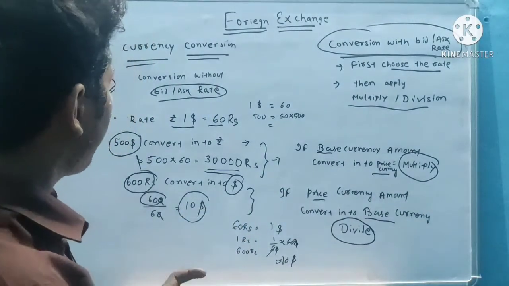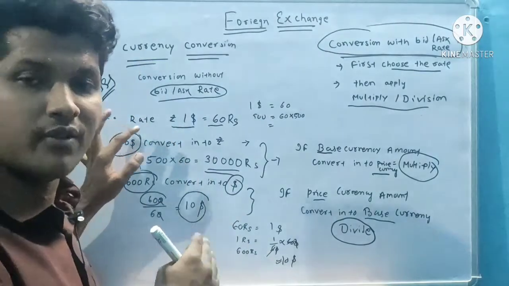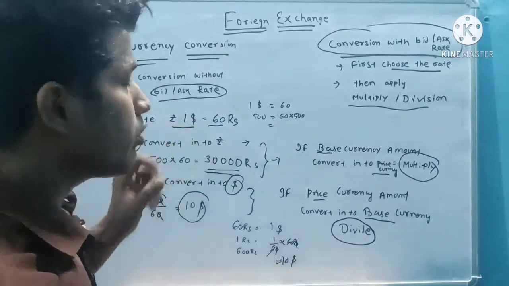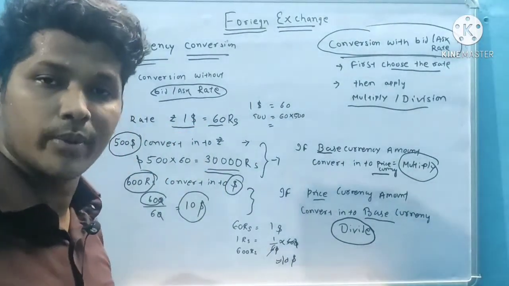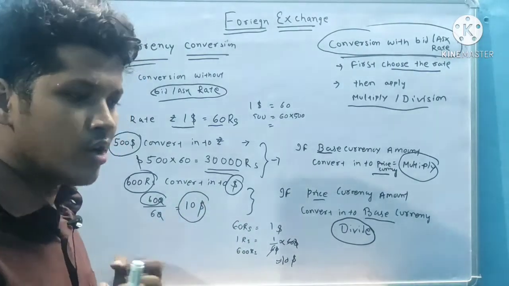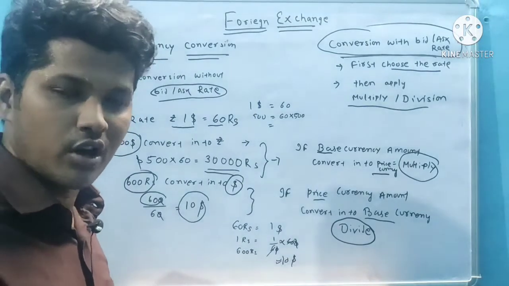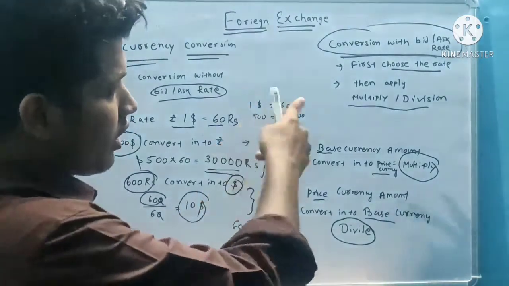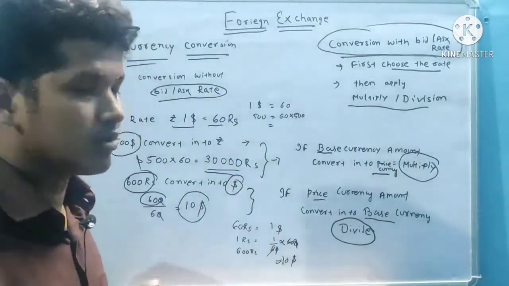But in the first case, we directly apply the multiplication or division, because only one rate is given. With bid or ask rates, we first choose at what rate we should convert, then we apply the multiplication or division. You should remember like this.